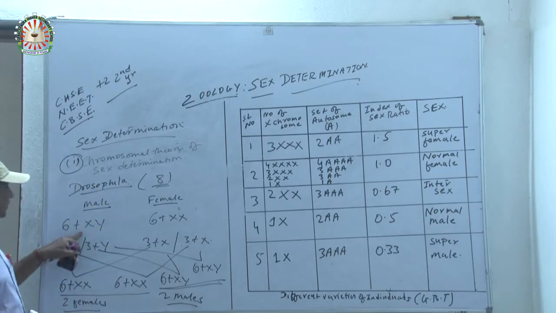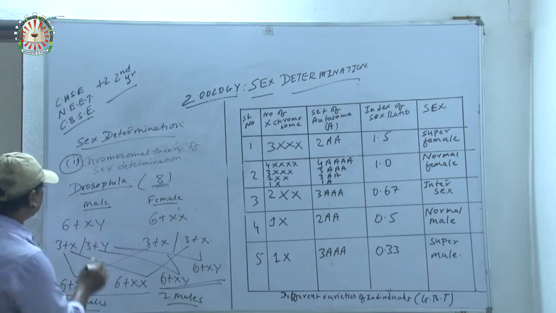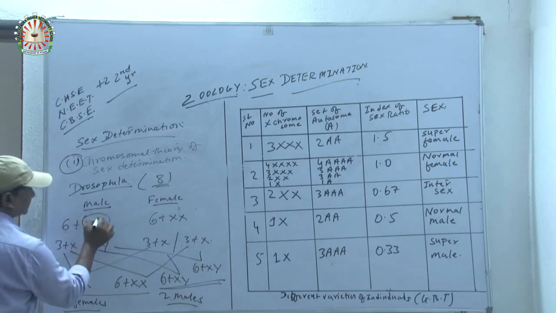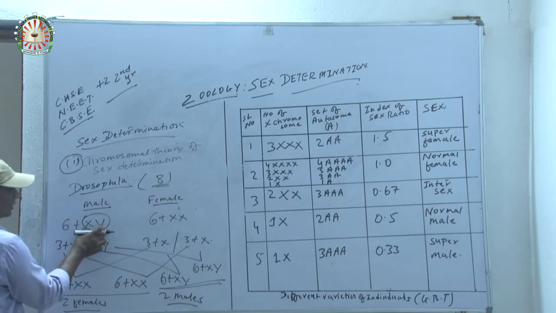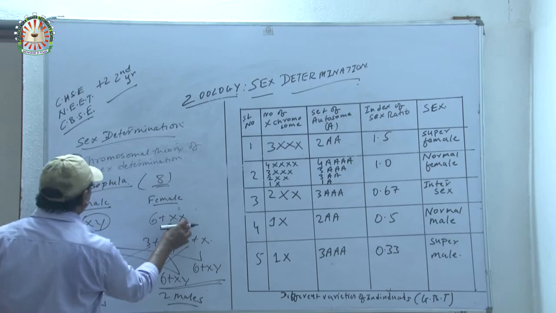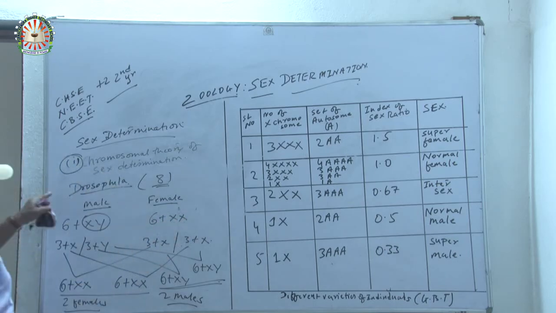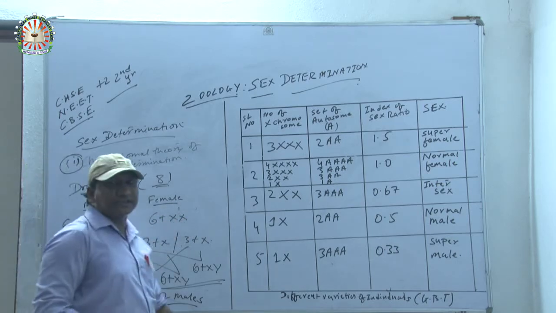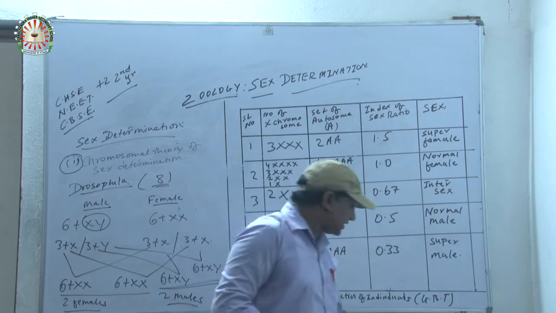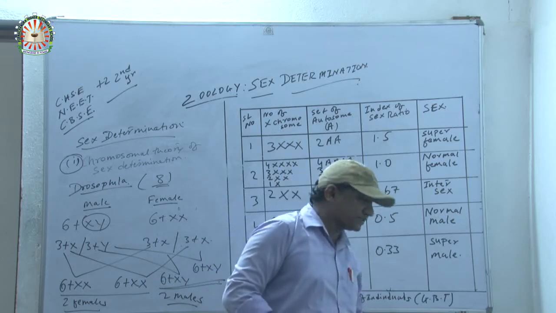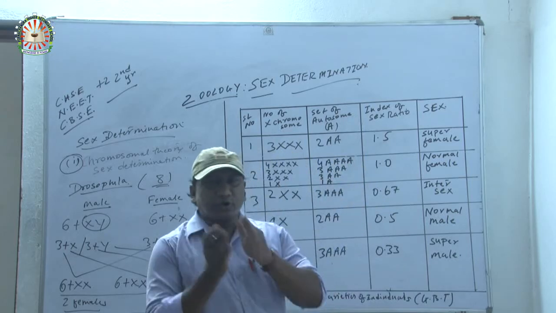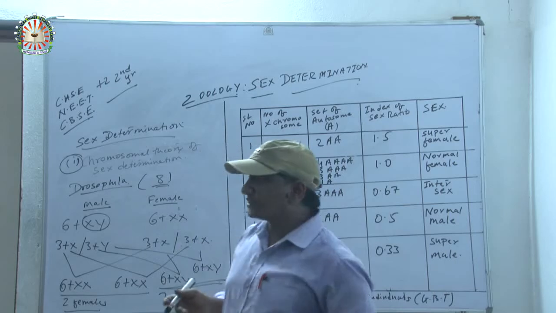Male has 6 plus XY, female has 6 plus XX. XY is the allosome, and the rest are autosomes. The chromosomal theory of sex determination of this kind is the ligase type. The best examples of ligase type are human and Drosophila.